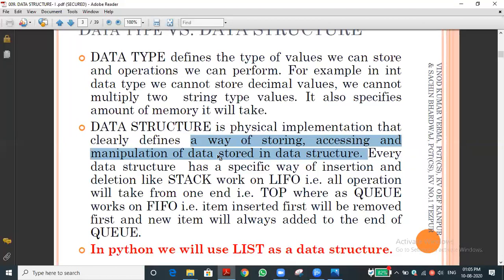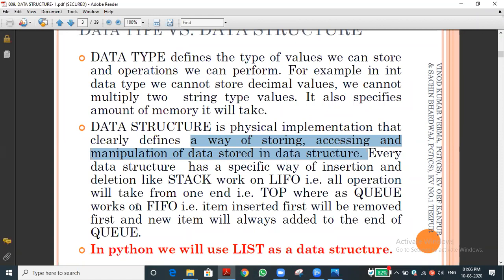Suppose it is a list, how can we access the elements? With the help of the index, sir. Very nice. By using the list index, we can access it. For a string, or even an integer or float, for example a equal to 5.5, we can easily take the value by accessing the variable a. Likewise, that is the way of storing and accessing.